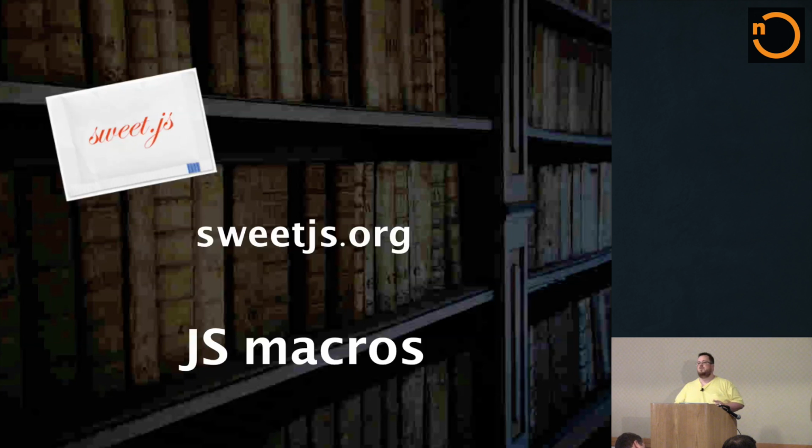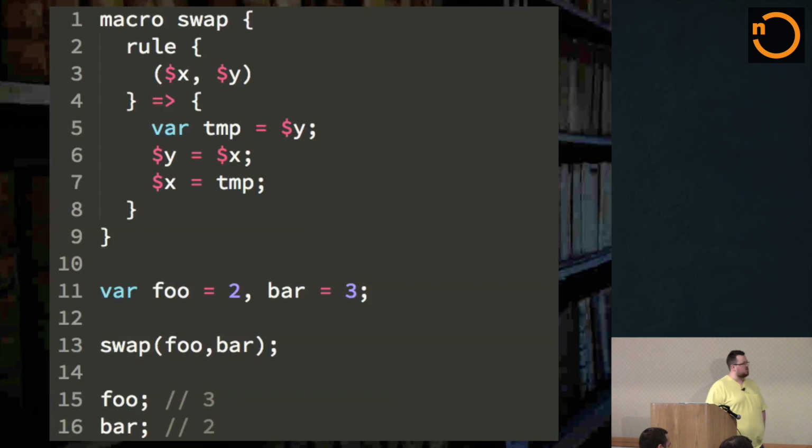I wanted to show you just a couple of quick examples of the SweetJS macros. And I'm not going to fully explain all of their syntax. You can go to the sweetjs.org website if you'd like to understand a little bit more about what they do. But I just wanted to show you a quick example of how you could decide as a team to fix certain parts of the language to work in a different way, and everybody can sort of agree on that. So, as an example, if we had the time-honored task of taking two variables and swapping their values, and we didn't want to declare the temporary variables and do all of that junk.